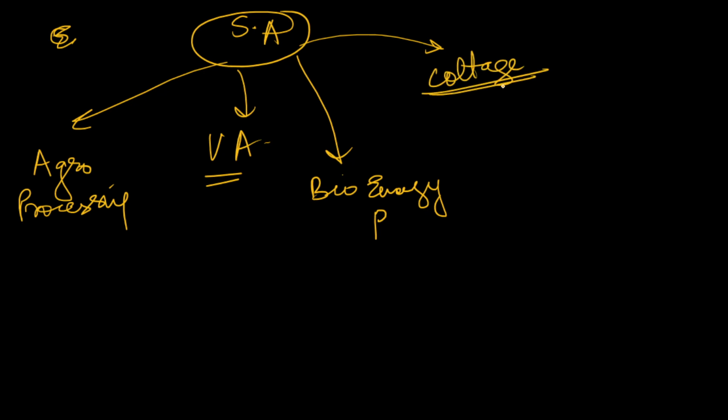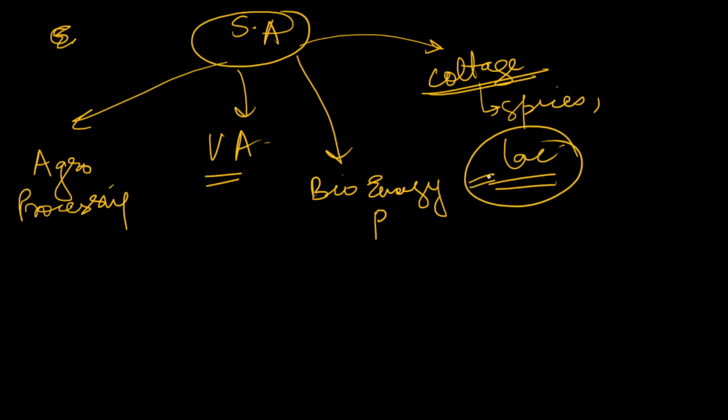Which kind of cottage industry? It could be of spices, lac, which is a growing secondary agricultural product, do you remember it, lac? It could be of honey. So all these things will come.